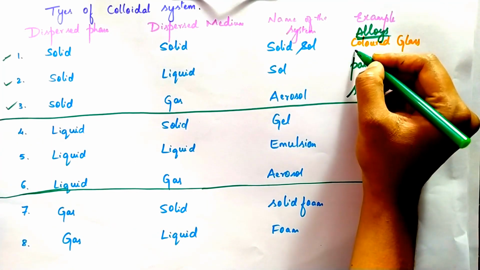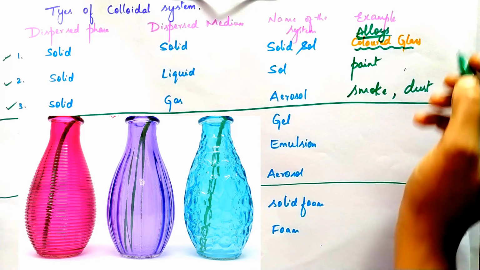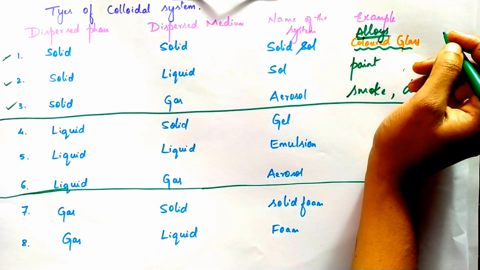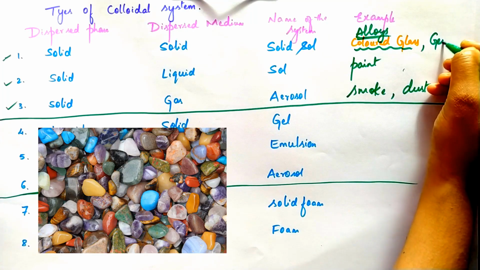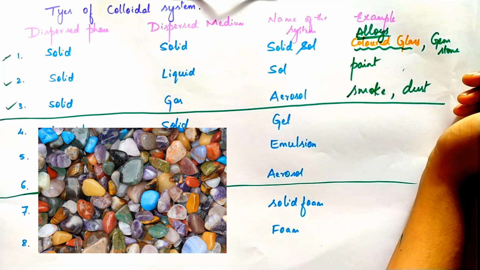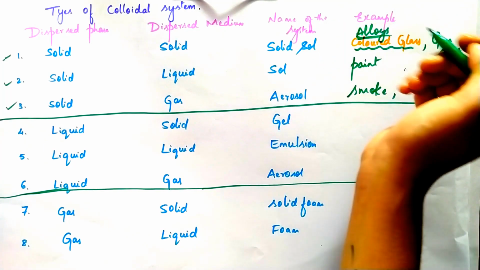And one more example is colored glass. Here the colored particle is in the solid state and the glass is also in the solid state. And also gemstone is an example. You all know the colored gemstone. It is also an example for solid sol. The colored particles are in solid state and the stone is again in the solid state. Therefore, it is an example for solid sol.